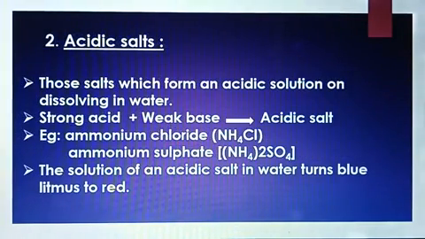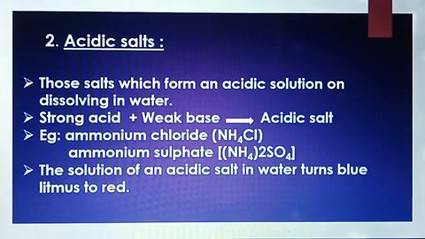Second one, acidic salts. What is meant by acidic salts? Those salts which form an acidic solution on dissolving in water are called acidic salts.